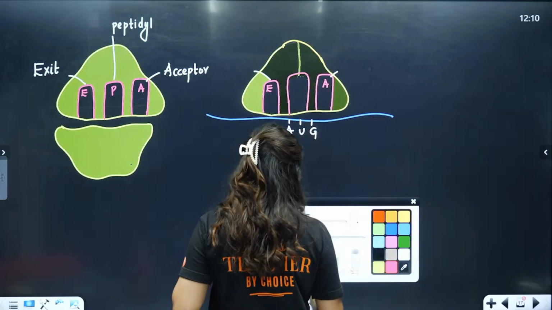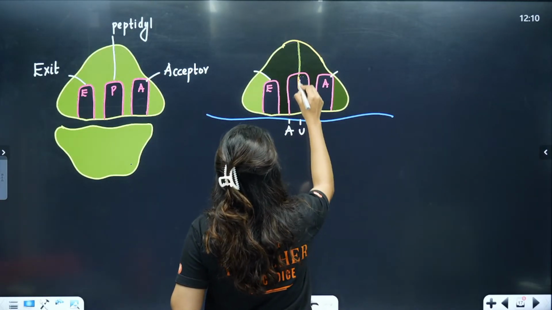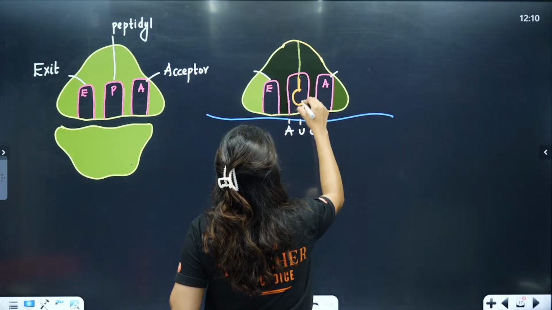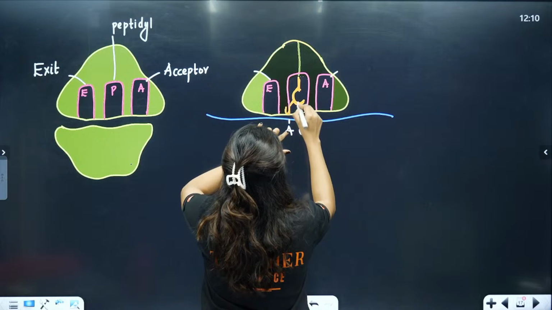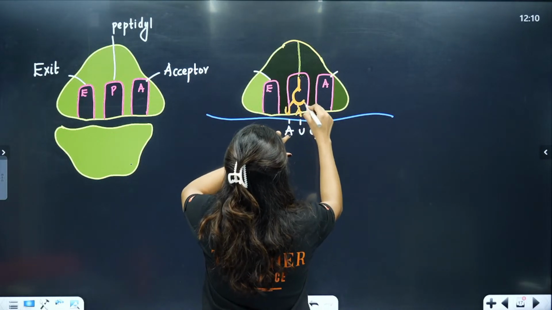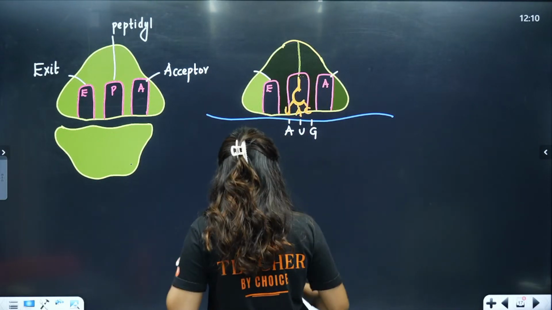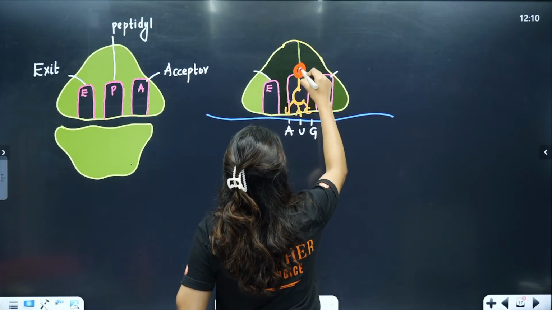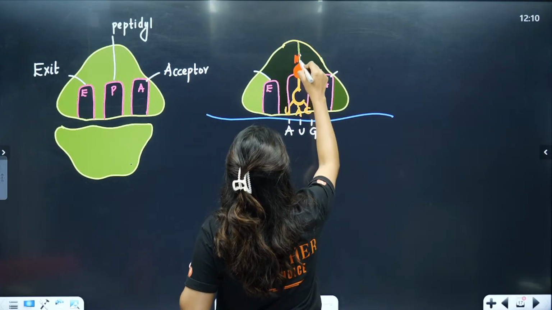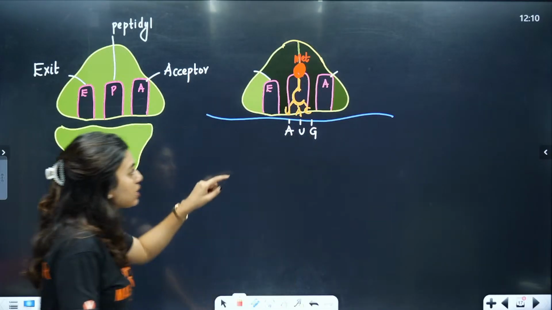Okay. So here we have a tRNA. It will have what? A will code with U. U will code with A. G will code with C. So at the other end of the tRNA, what will we have? We will have the methionine already attached. Right? So now this is clear to you.